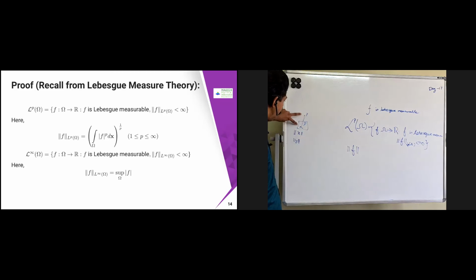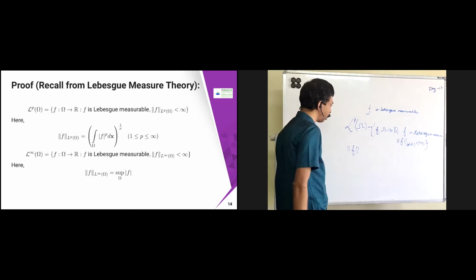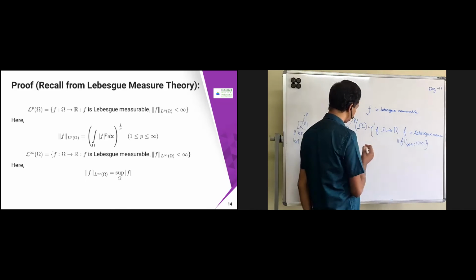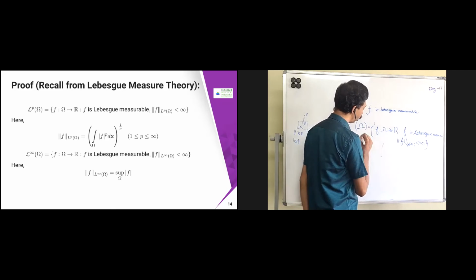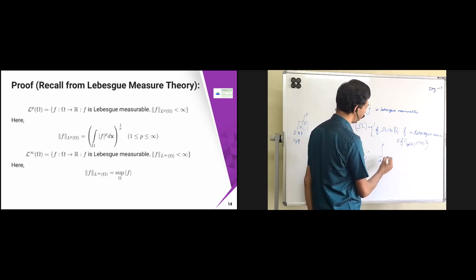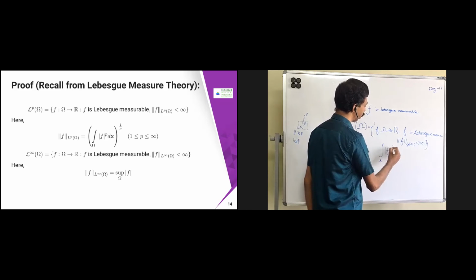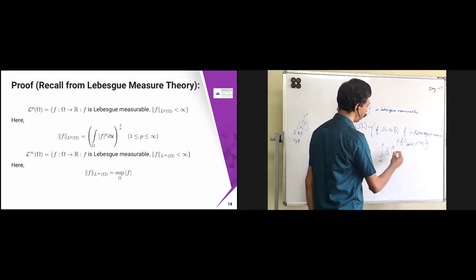Okay, this is the series one. It will come here. The integrable things will come. So this is called functions. Okay, functions. Here you are going to use functions. So what is the norm? Okay, the norm of LP of omega is nothing but, instead of summation, here you are going to do the integration. The integration over omega of f power p, whole power 1 by p.